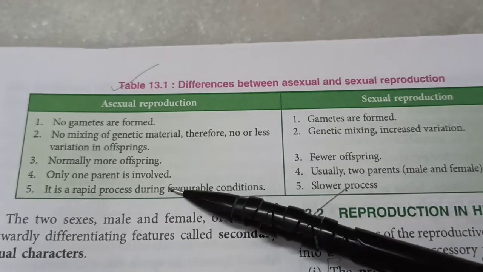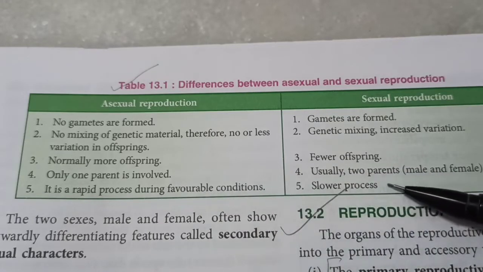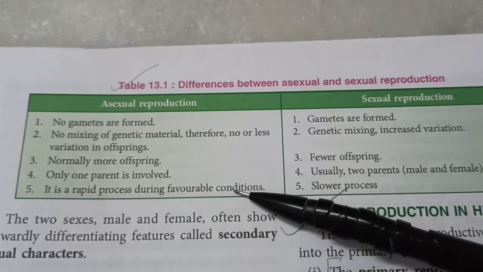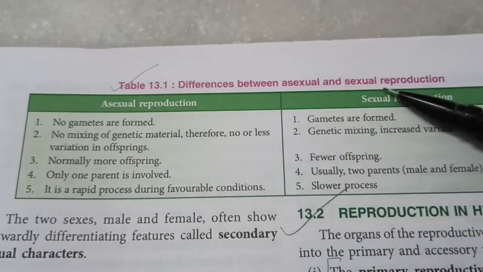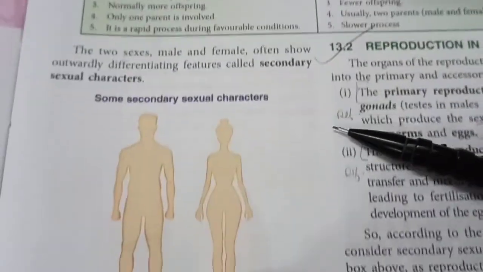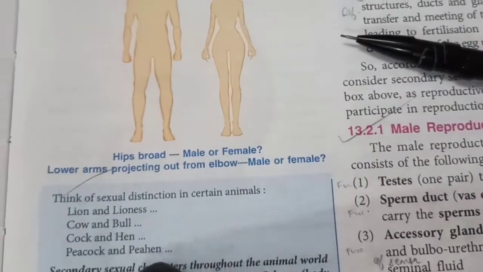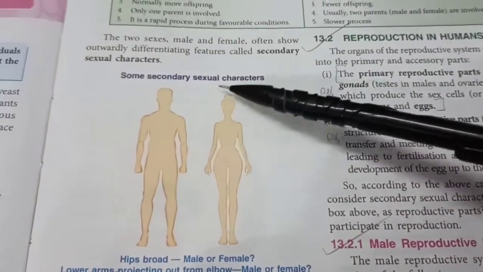There is only one parent involved here, and here we have two. It's a slower process, and this is a rapid process during favorable conditions. So both of them have pros and cons. But let's study the sexual characteristics of humans, male and female. First, let's start with secondary sexual characters.